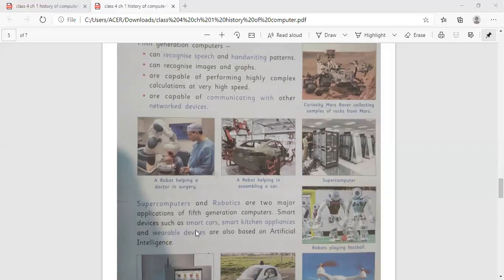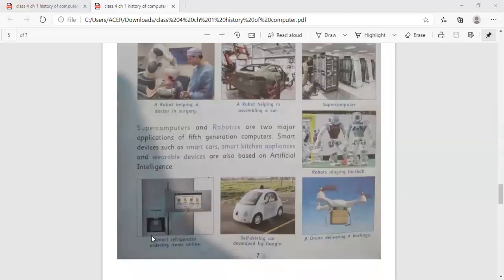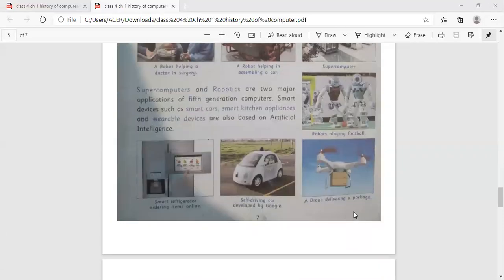Smart devices such as smart cars, smart kitchen appliances, and wearable devices are also based on artificial intelligence. Smart refrigerator ordering items online, self-driving car developed by Google, a drone delivering a package.